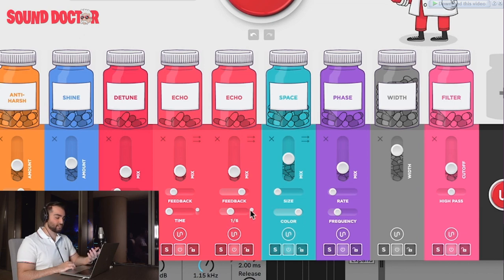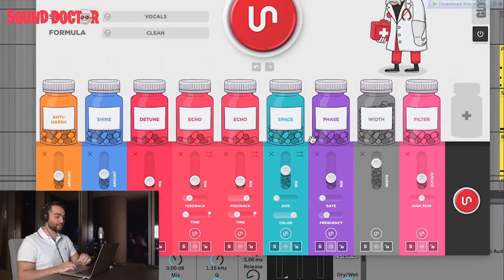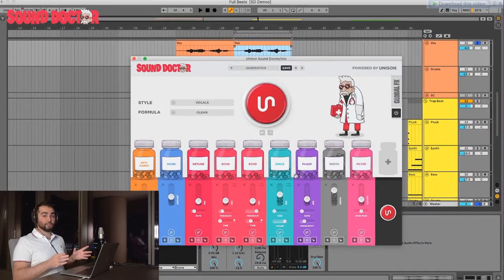And also you can obviously adjust all the time, the feedback, the mix. You have full control over every important parameter. We obviously didn't make it complex like a lot of effects plugins that have a million parameters that you don't really need to adjust. We boiled it down to the 3 most important parameters for each effect, mapped as many things as possible to them. So you just have to adjust 3 things per effect and get the result you want.